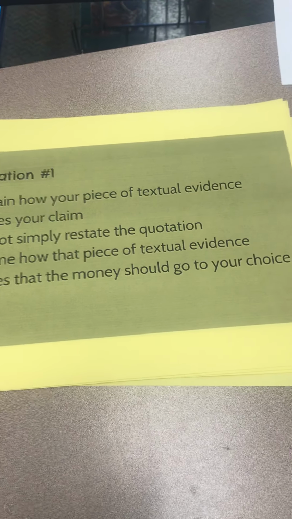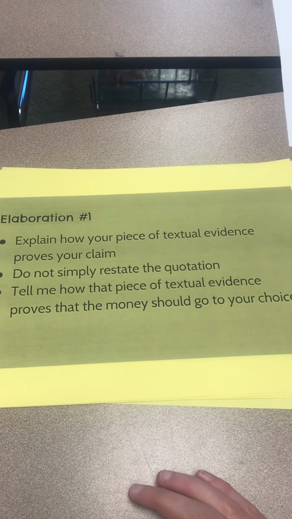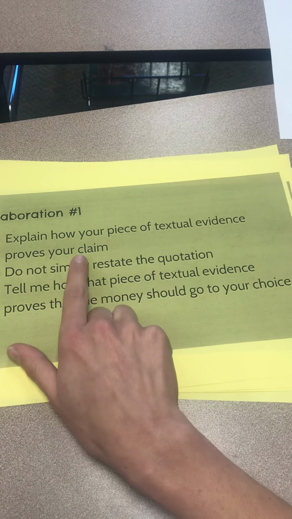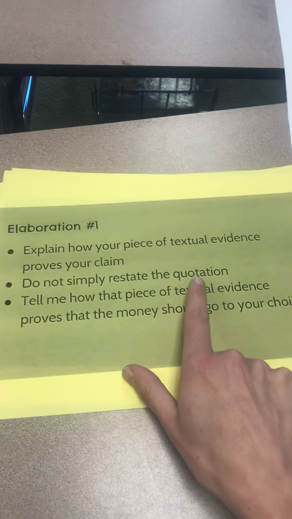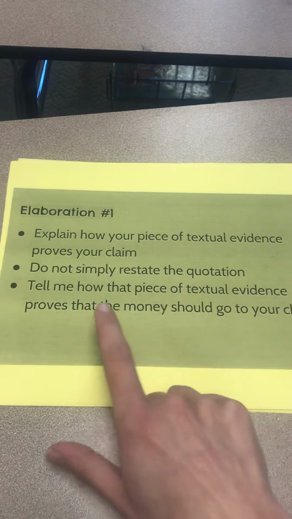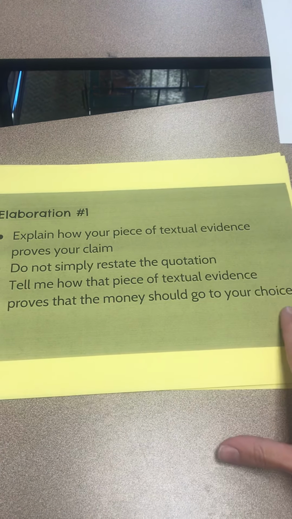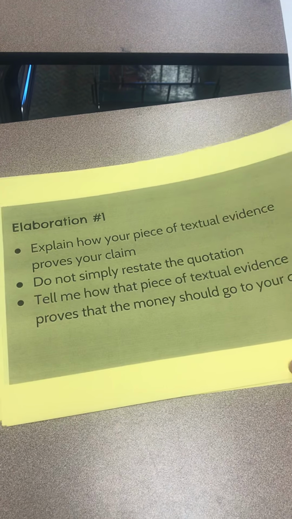Next is the most difficult part, probably, is elaboration. This is where you have to explain how the piece of textual evidence supports your reason. So you have to explain how your piece of textual evidence proves your claim. Do not simply restate the quotation. That's pointless. You're wasting your time by doing that. Tell me how that piece of textual evidence proves that the money should go to your choice.